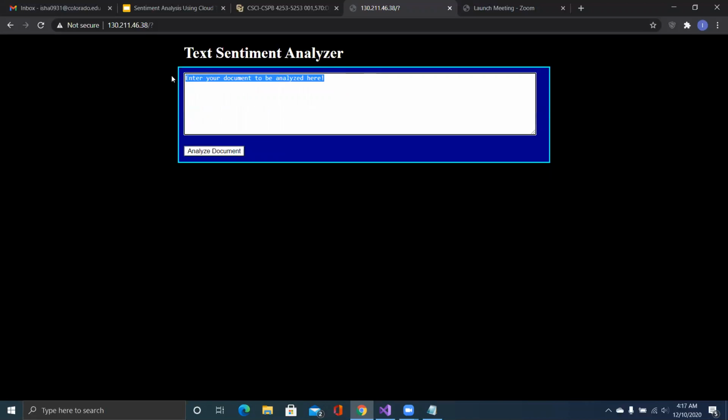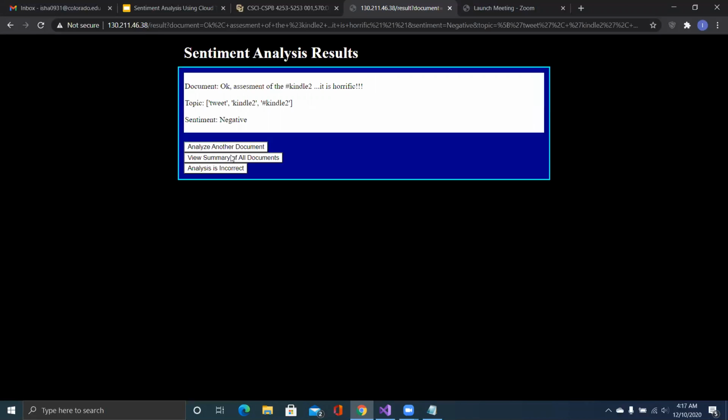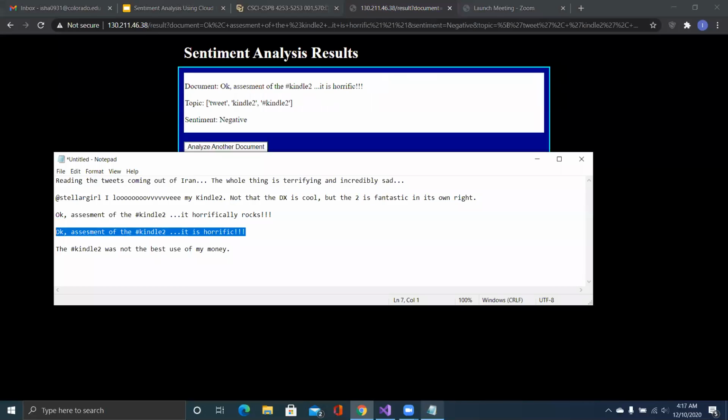Then here's another one using basically the same word, but in a negative context. Let's see if that one works. And it gave it a negative, as it should.